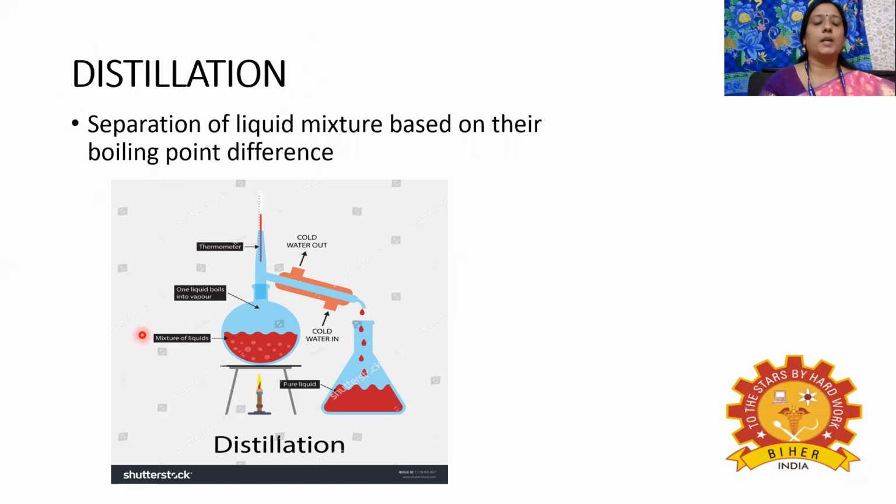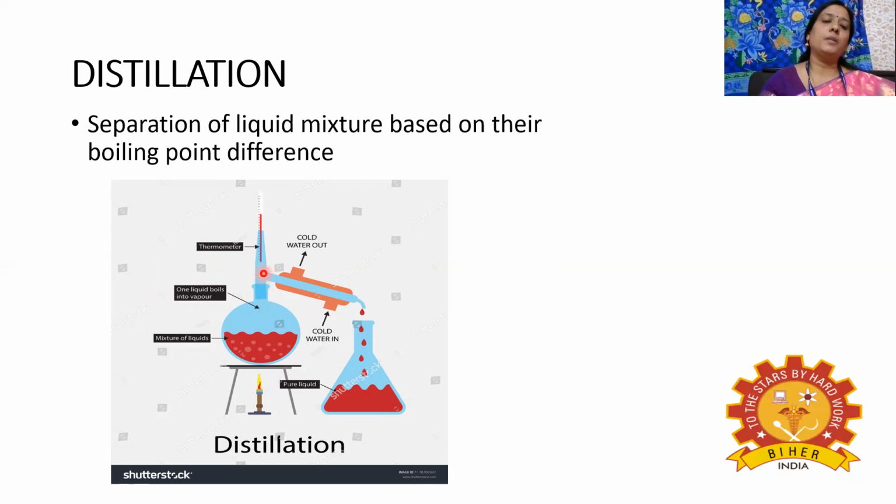Say for example, if we have liquid A and liquid B, liquid A's boiling point is some 100 degrees Celsius, and liquid B's boiling point is say some 300 degrees Celsius, and both are mixed together. If it is fed into the distillation column, it will be heated. Once the boiling point of liquid A is reached, 100 degrees Celsius, liquid A will start to boil and evaporate.